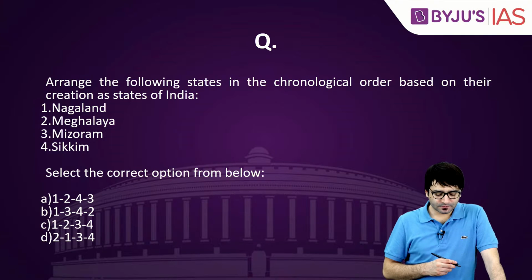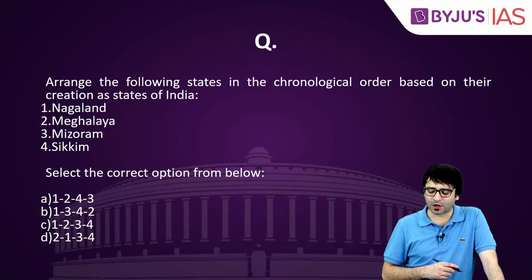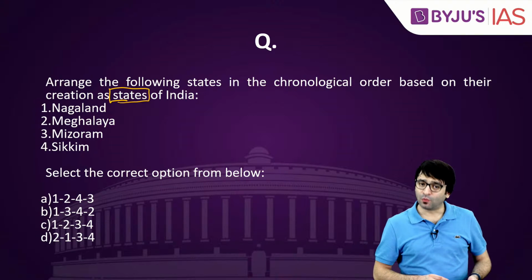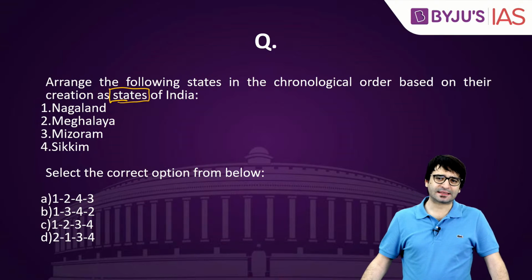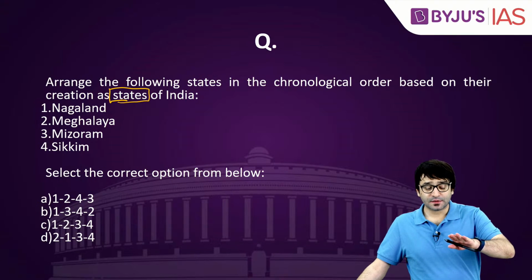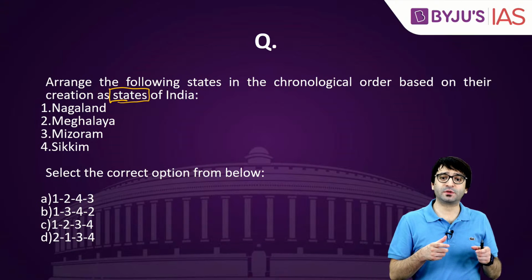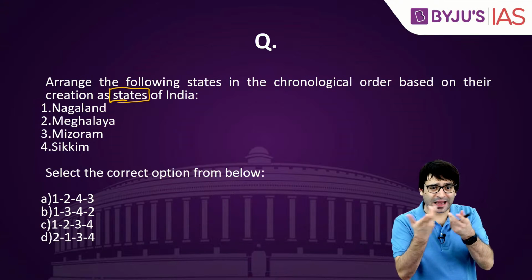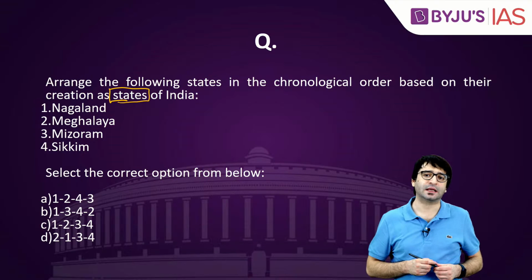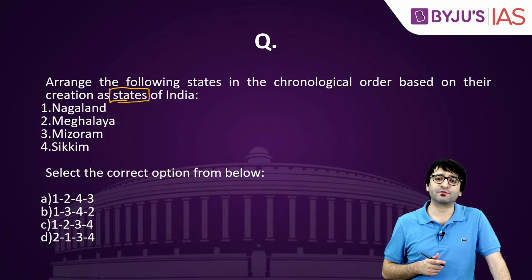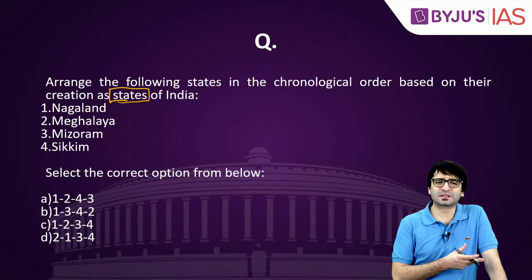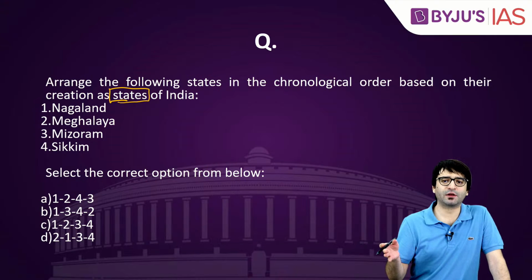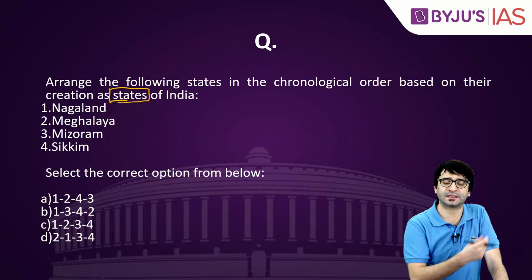Let's look at another question. Arrange the following states in the chronological order based on their creation as states of India. Why? Look at what happened between Assam and Mizoram. The uniformed people of one state killed the uniformed people of another state. At least 6 Assam police personnel were killed by the security forces of Mizoram police. This was something rare, unheard of for a long time in India.